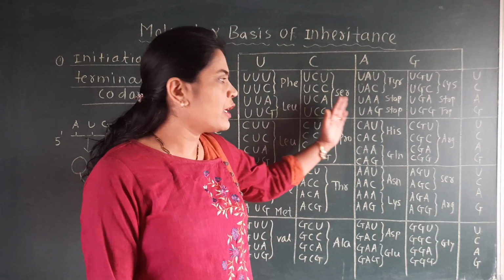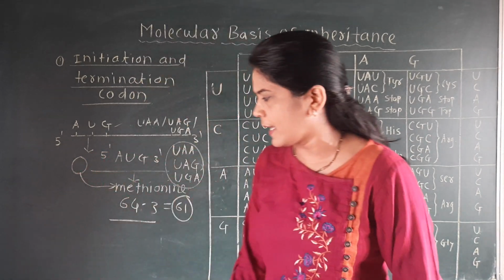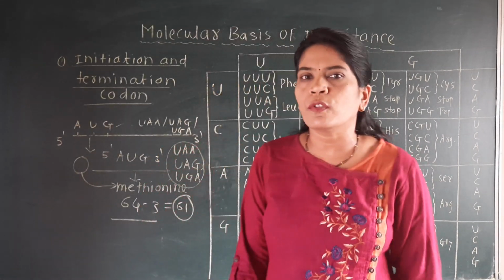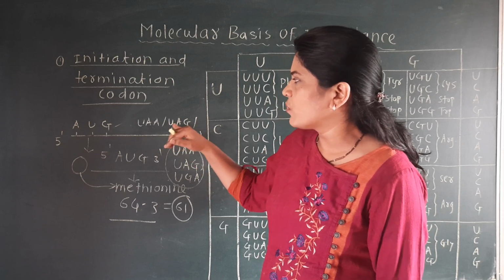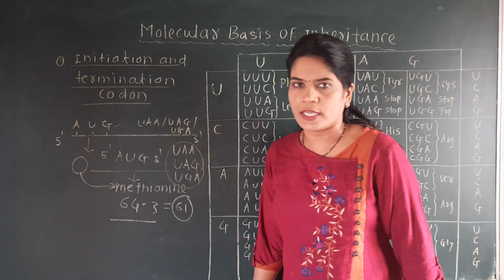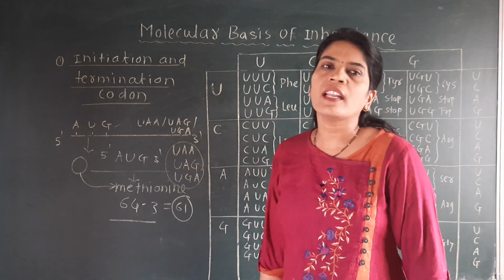In this dictionary you will see how the stop codons do not code any amino acid, but see here 61 codons only code for the particular amino acids, because we have subtracted 3 codons from it. These are UAA, UAG and UGA. So this is about the initiation and the termination codon.